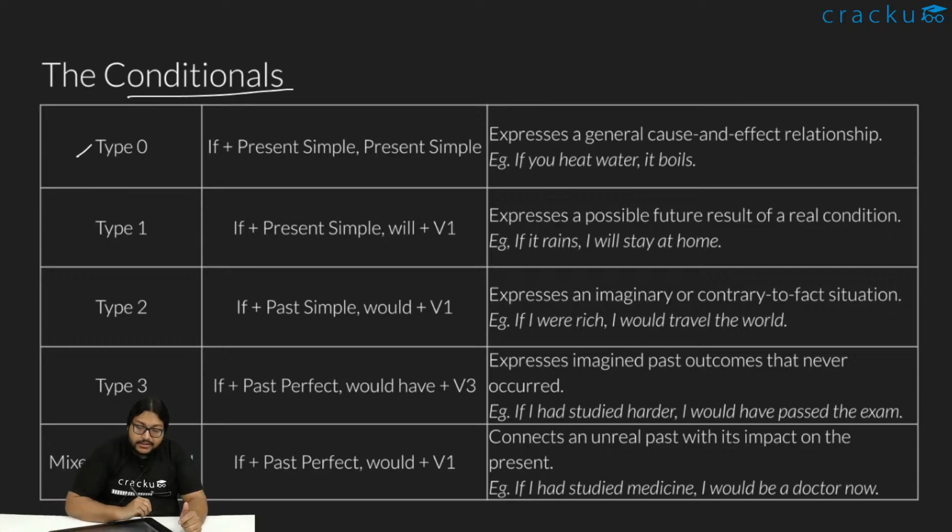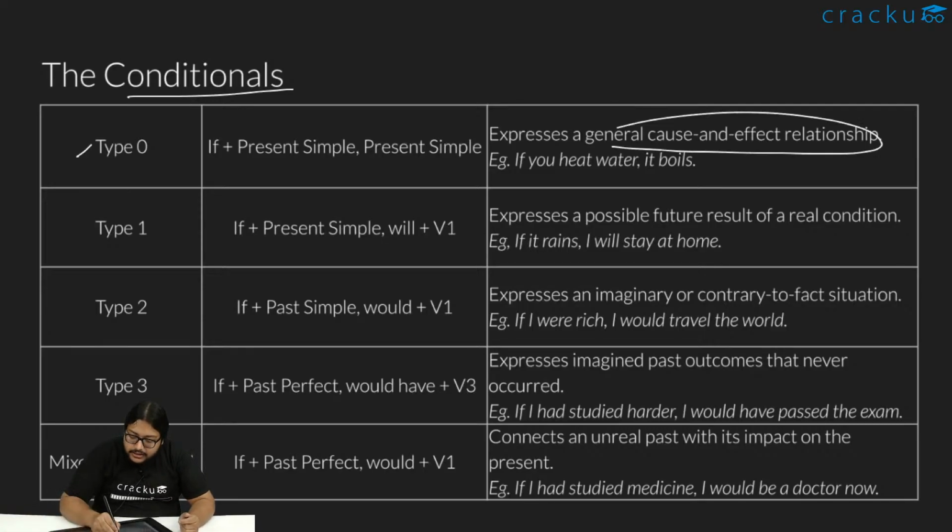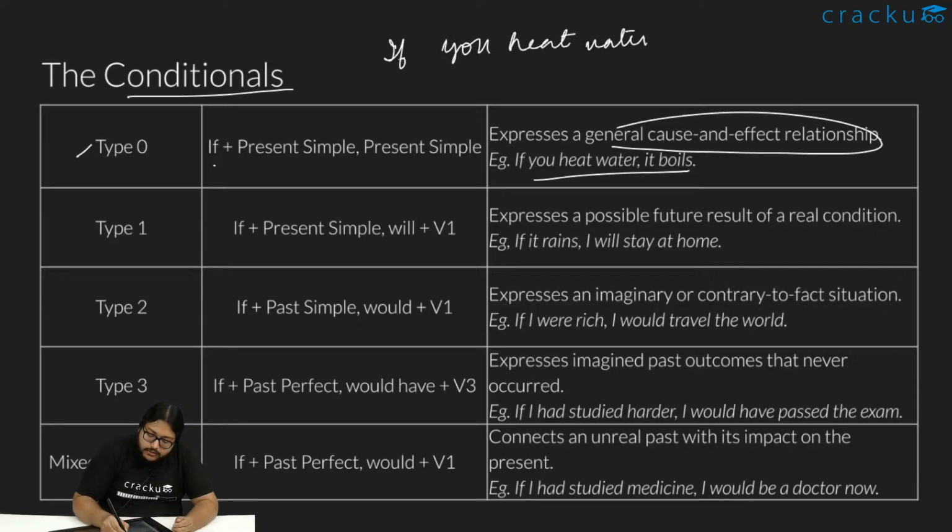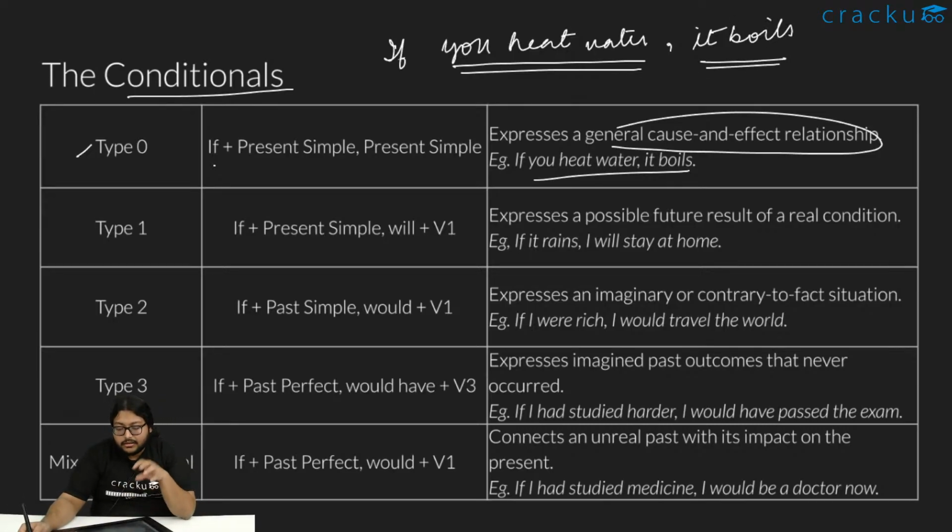There is something called type 0. When do we use type 0? When we express a general cause and effect relationship, like if you heat water, it boils. The structure is if plus present simple, and again present simple. What does this mean? If you heat water is a sentence in the present simple tense. It boils is another clause, also in the present simple, both of them.